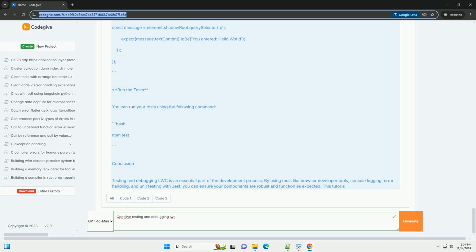Run the tests. You can run your tests using the following command. Bash: npm test. Conclusion. Testing and debugging LWC is an essential part of the development process. By using tools like browser developer tools, console logging, error handling, and unit testing with Jest, you can ensure your components are robust and function as expected. This tutorial gives you a solid foundation to start building and debugging your LWC applications effectively. Happy coding!